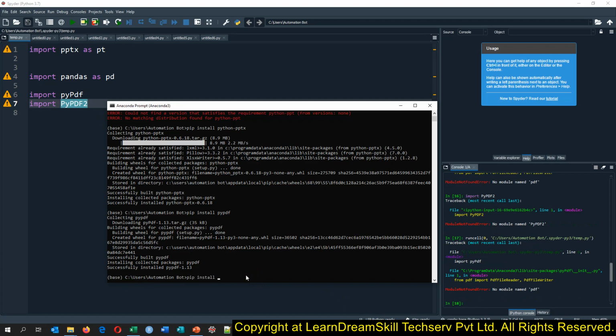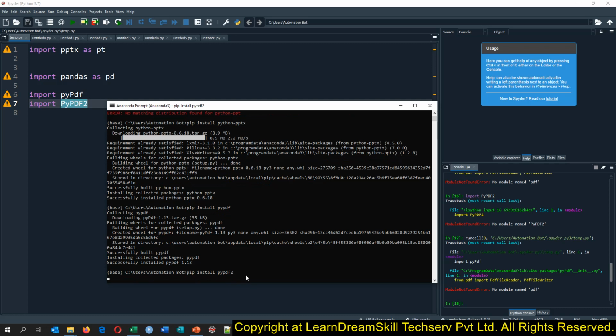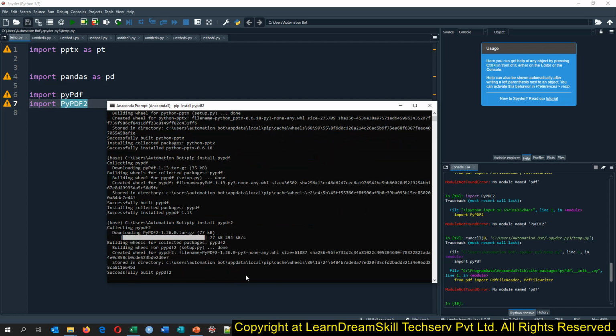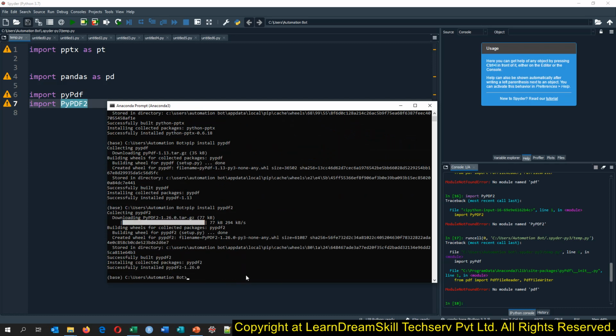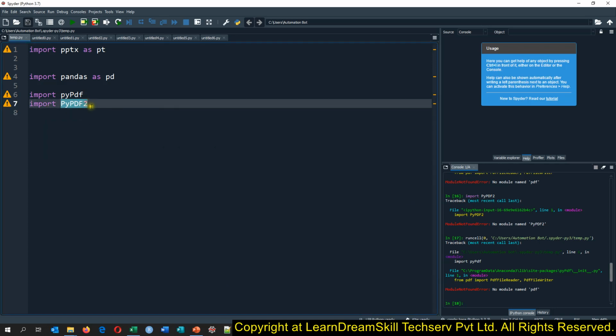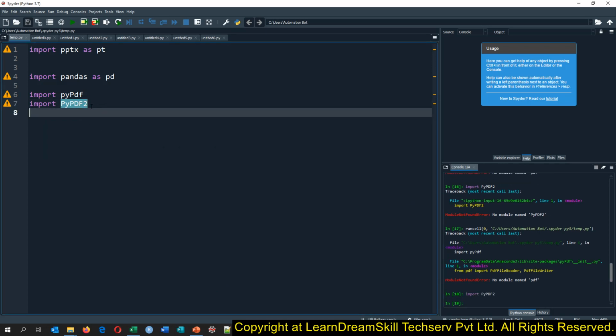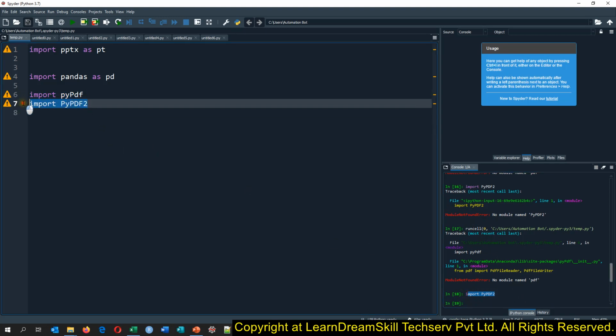Pip install PyPDF2. It is installed. It is just working. So I think this package has been replaced. Now we are having PyPDF2. So this way you can see we are able to import the package.